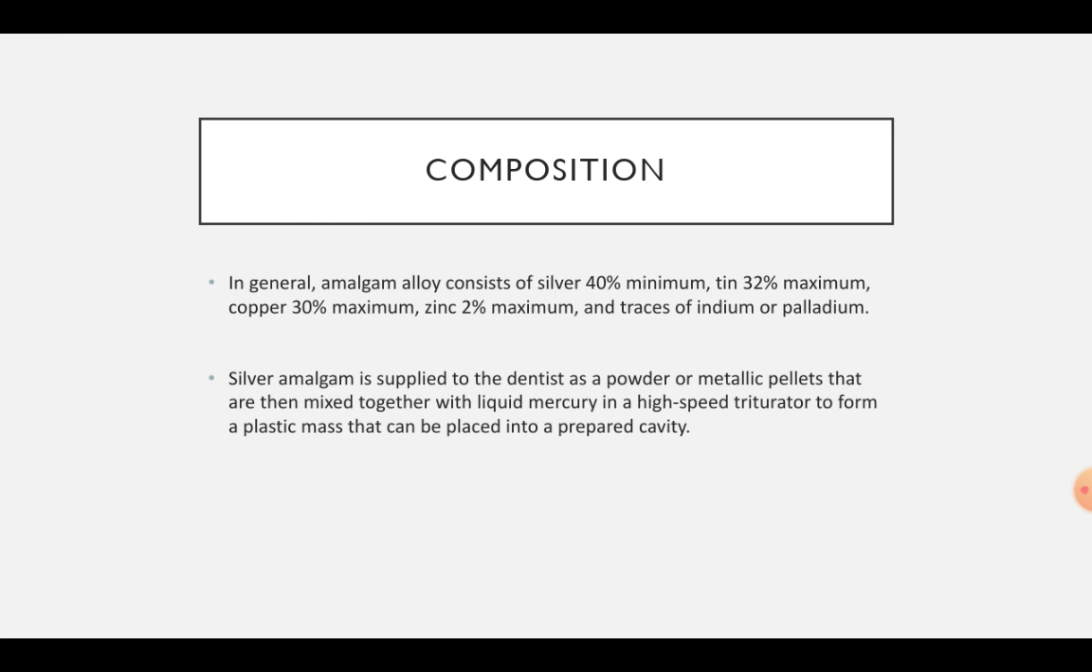Silver amalgam is supplied to the dentist as a powder or metallic pellets that are then mixed together with liquid mercury in a high-speed triturator to form a plastic mass that can then be placed into a prepared cavity.